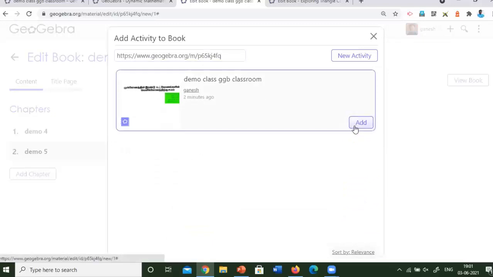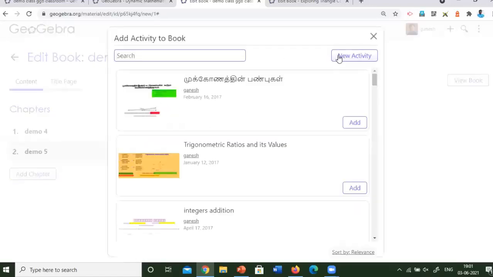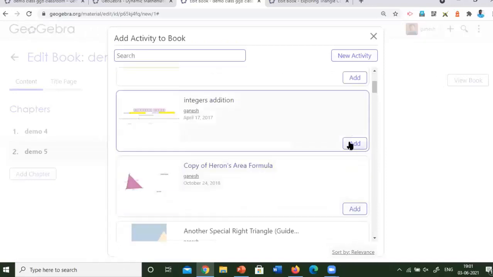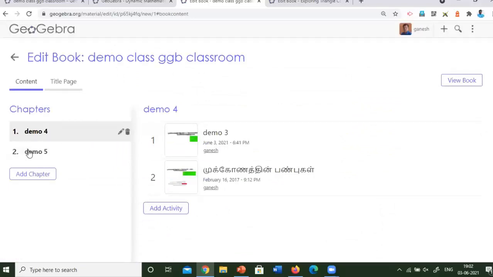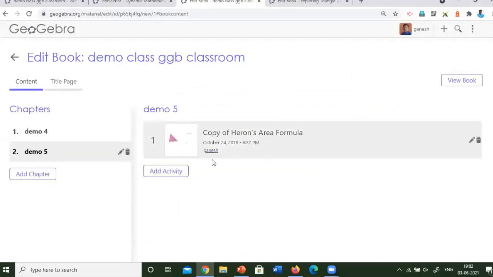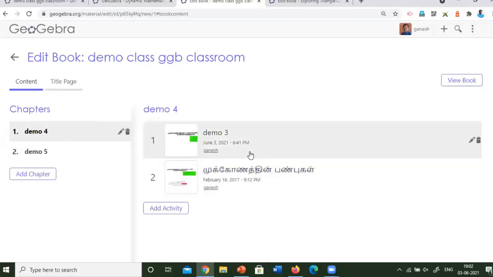Here I will click add. It will be added as soon as the network is over, so it will take some time. Now I will use this Heron formula. Yes, here you can see the demo 5 activity chapter. It will be added as activity Heron's formula. Here the demo 3 and the properties of triangle are added like this. Now we created the book with the chapters and consolidated the activities.